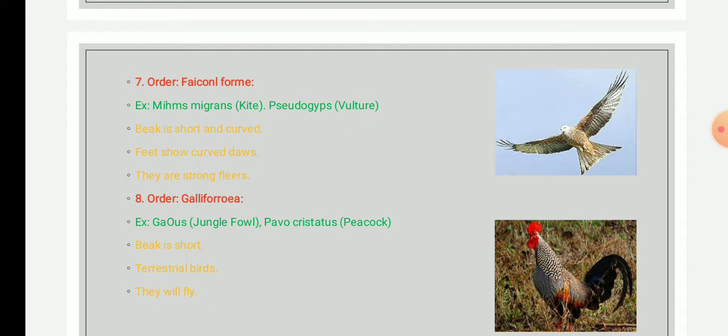They have sharp claws for catching and holding their prey, and stout hooked beaks for cutting, tearing, and piercing. They have a mandible with a sharp edge, and the feathers are stiff, which helps in powerful flight.